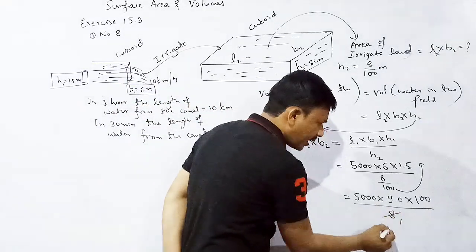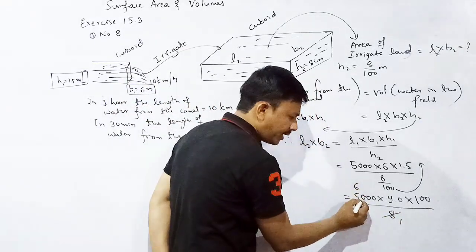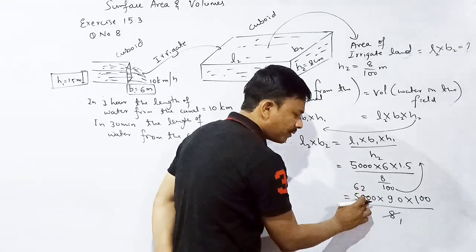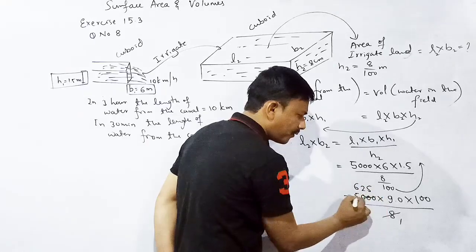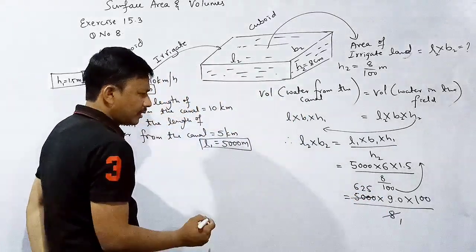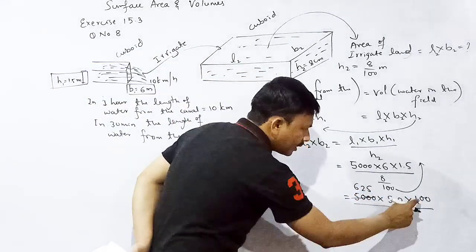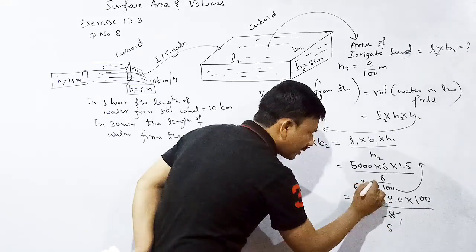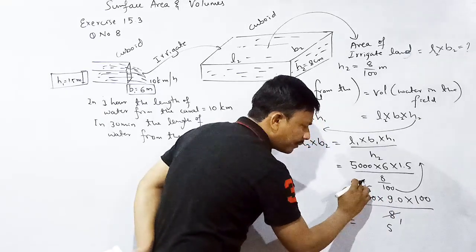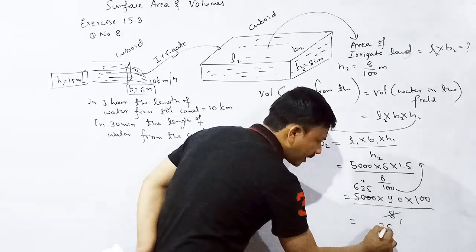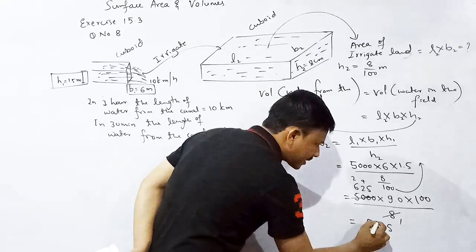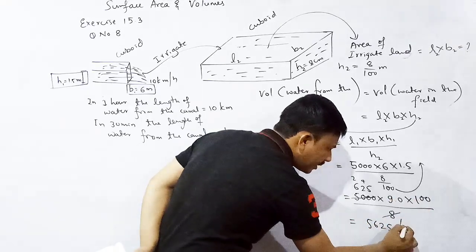Then 8 ones are 8. 8 6s are 48, 2 remaining 20. 8 2s are 16, 4 remaining 48. 5s are 40. Correct? This is equal to 9 5s are 45, carry 4. 9 2s are 18, 18 plus 4 is 22, carry 2. 9 6s are 54, 56. Double 0 means double 0.